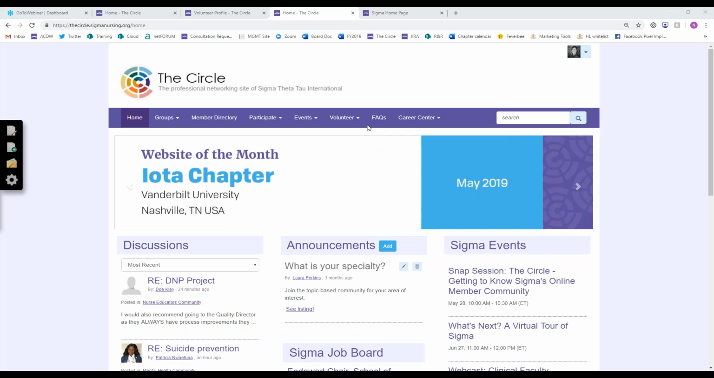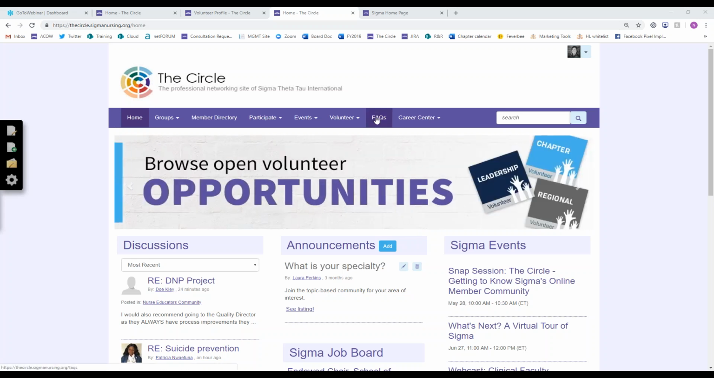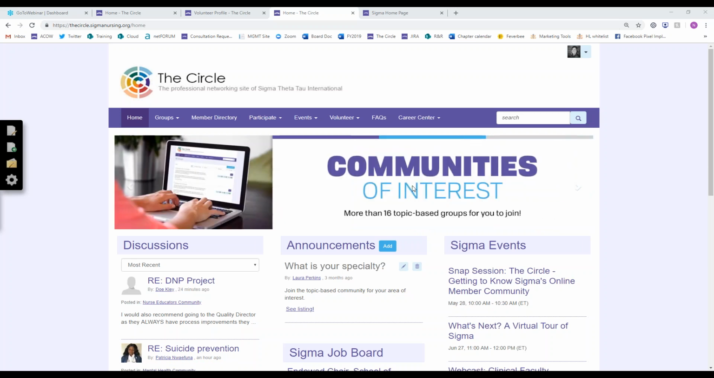Okay, and we did have one question. It says, I've been an active member of Sigma and the vice president of my chapter. I recently moved to Tampa and would like to remain active. Will I be able to find members by location via the circle? And the answer is yes, definitely.